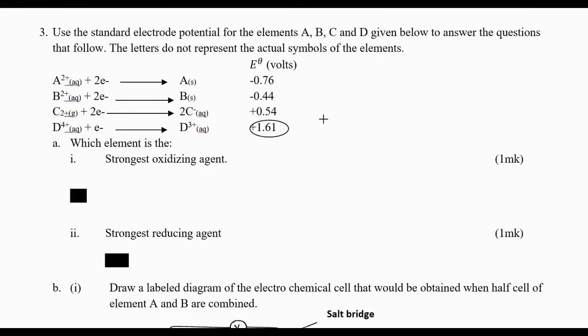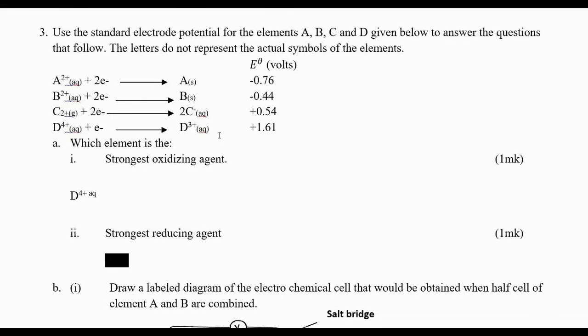Therefore, how are you going to write? You are going to give this one as element what? D4, because we are going to use this one, the one in aqueous, we give it D4. You can also give D3 positive, because in this case they gave it in forms of the ion. But they are asking which element, so you give D. If it is a solid, you give it as a solid, but they have given in aqueous, so you will give it as an aqueous.